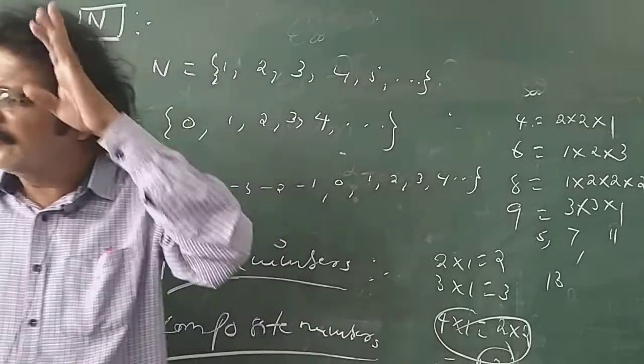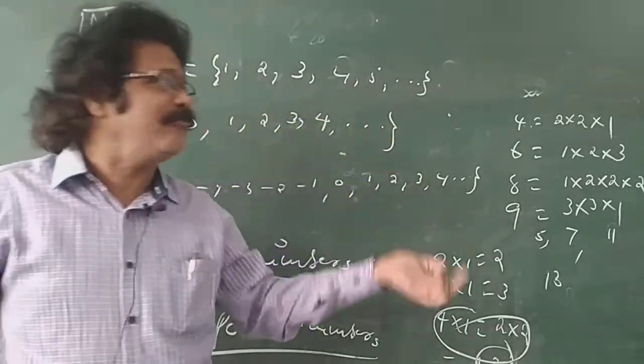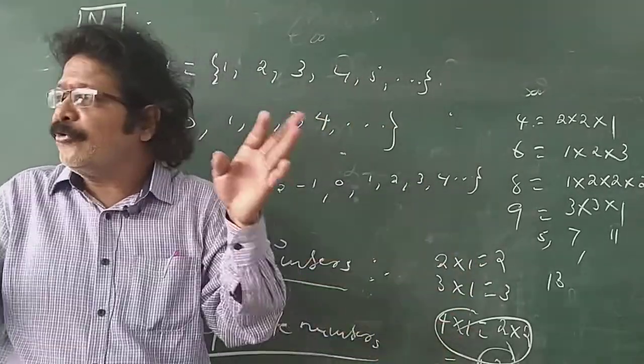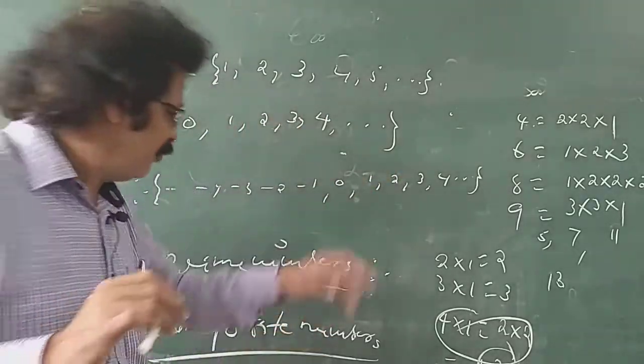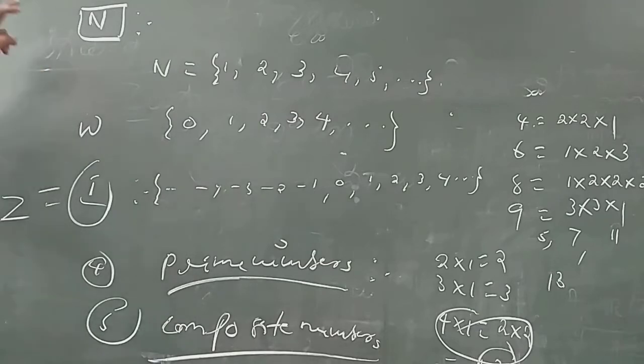Composite numbers can be split into more than 2 factors. So far we learned about the number system: natural numbers, prime numbers, composite numbers.